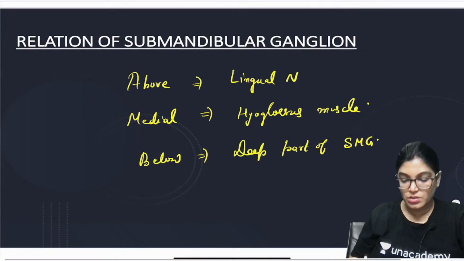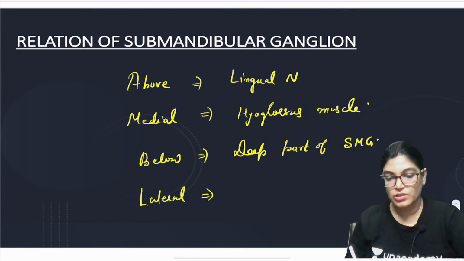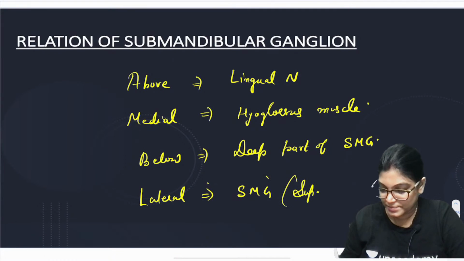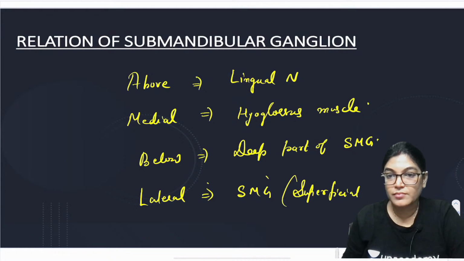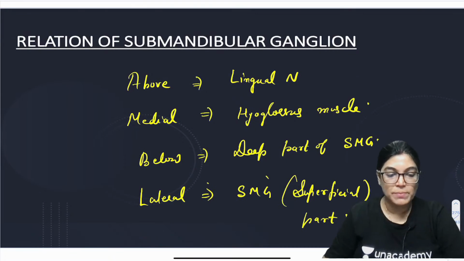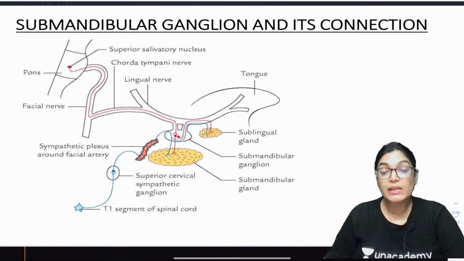And what about its lateral aspect? Laterally, which structure lies? Laterally, the superficial part of the submandibular gland lies. So this is about the relation of the submandibular ganglion.